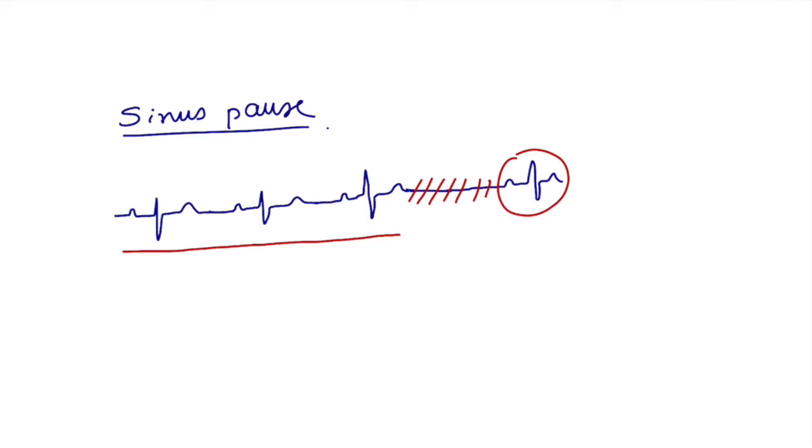In that case the AV node will take up the pacemaking, and we'll have a junctional rhythm where P will be either inverted, or you may not see the P wave because it will be inside the QRS complex, or you may see an inverted P after the QRS also. It may continue as junctional rhythm, or it may fall back to SA nodal rhythm. So it can go either of the two; it depends upon the condition of the SA node.